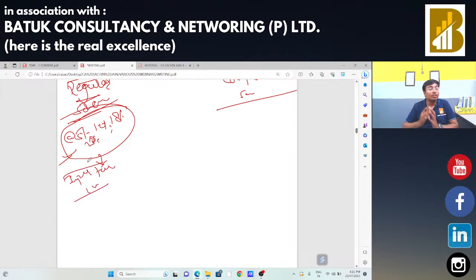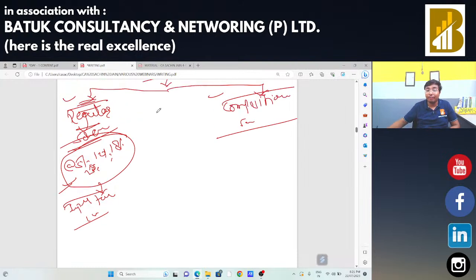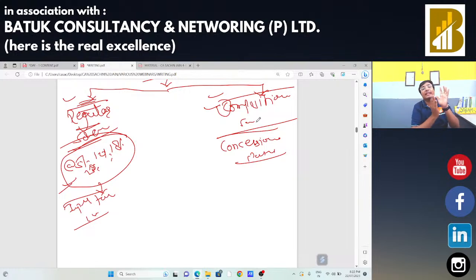Okay, now in case of your composition scheme, C for composition, C for concessional rate. Whenever the institute asks you regarding the composition scheme, you just need to start the answer with the line that as per section 10 of CGST Act. You need to take the reference of sections, so that it will give more emphasis. And the examiner who is checking your copy will come to know that you remember the sections, that means you remember the provisions well.